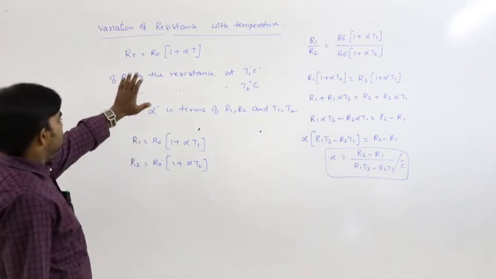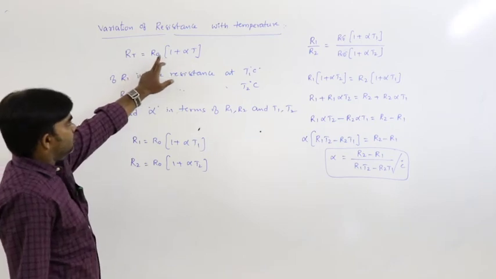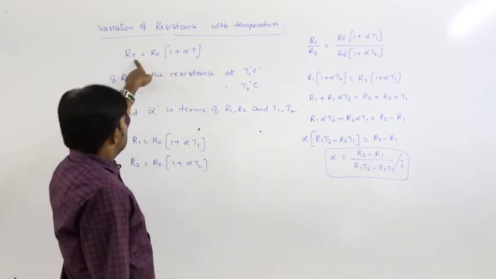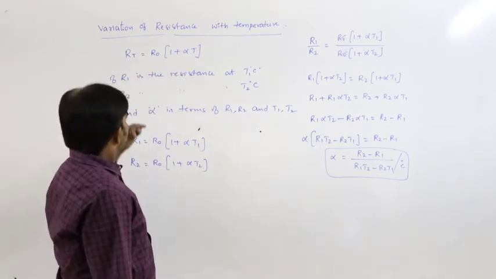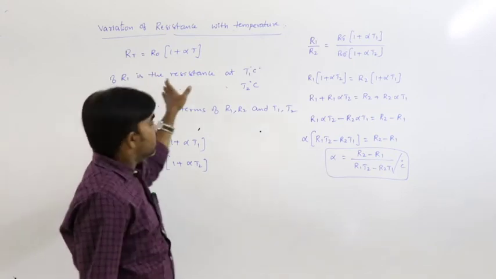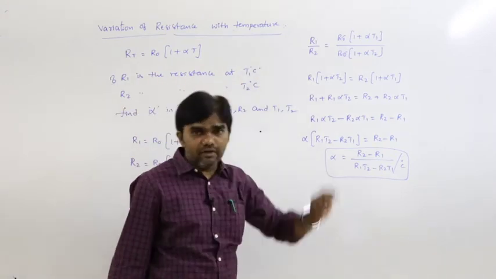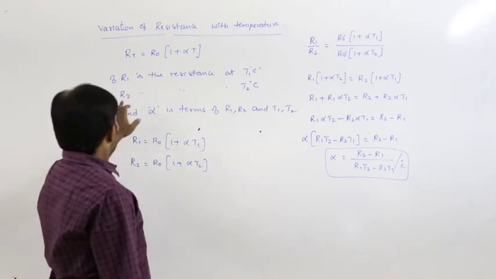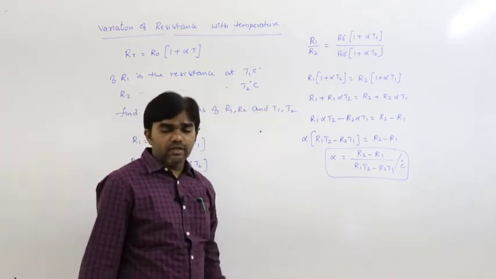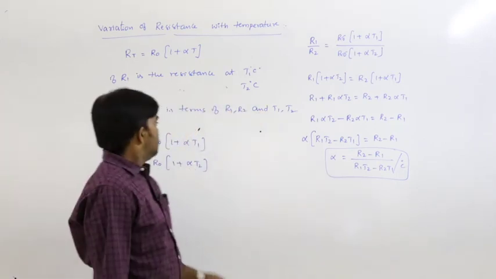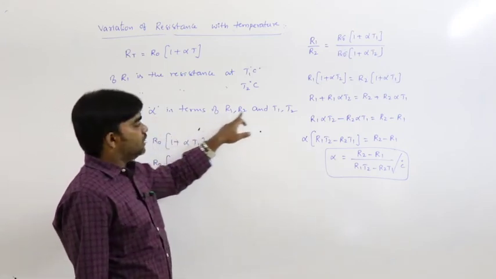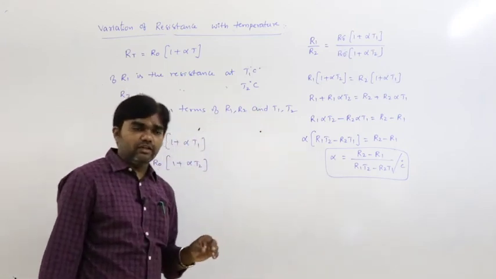See here, R_T is equal to R0 into 1 plus alpha T. This is the relation we know. R1 is the resistance at T1 degree Celsius and R2 is the resistance at T2 degree Celsius. Find alpha in terms of R1, R2 and T1, T2.